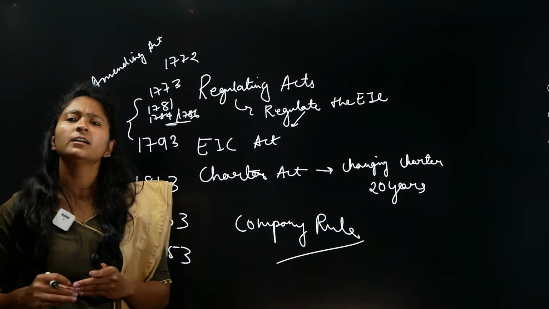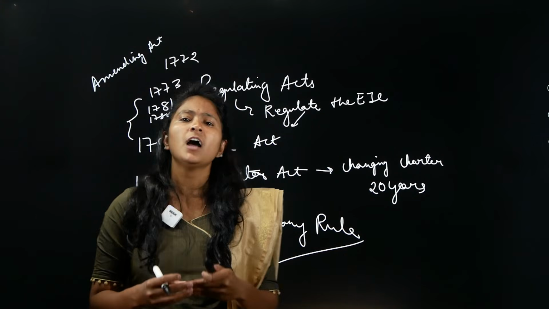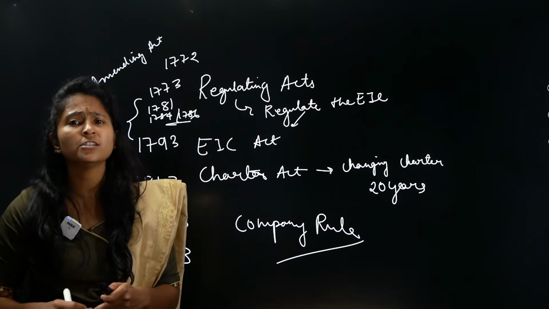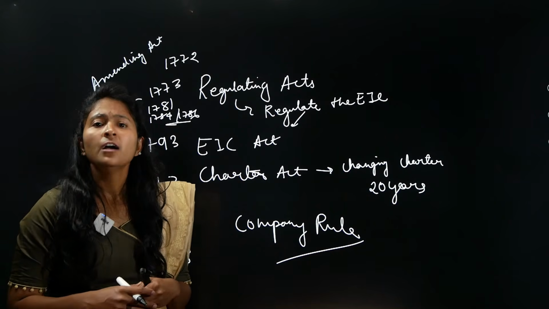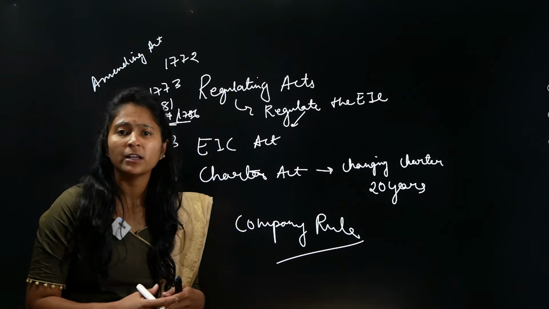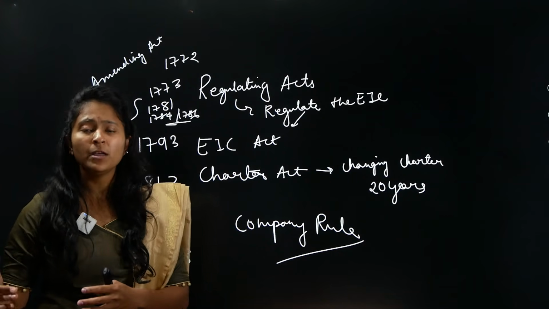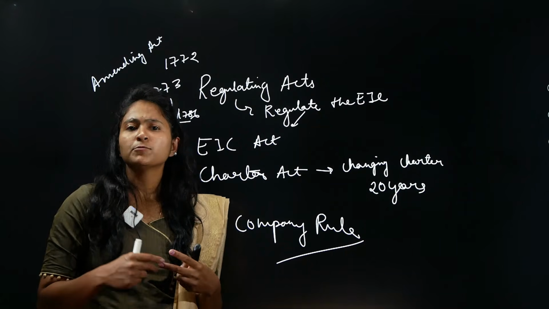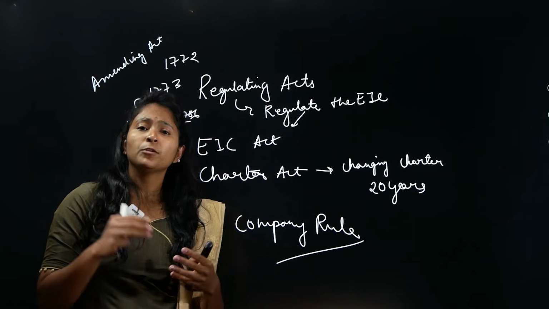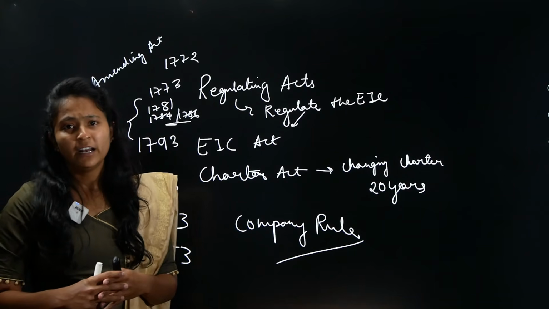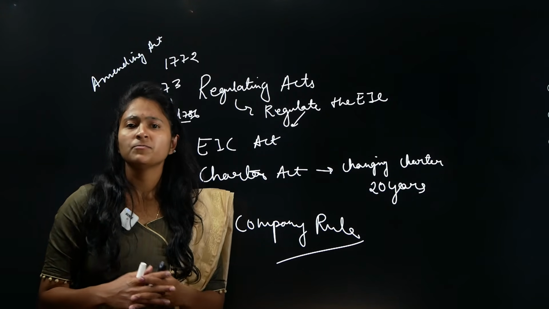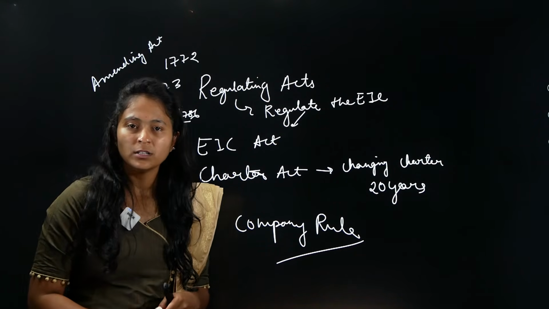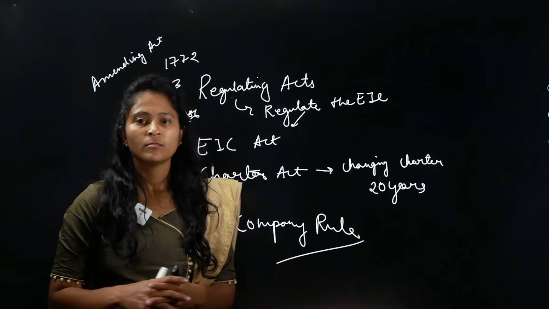I hope this particular lecture is clear to you. We have seen the background. We have seen how Europeans came to India and how the British East India Company came to India. What were the issues that the British East India Company faced? We have also seen the advent of Europeans in India. We have seen how Jahangir was not ready to give this particular power for them to trade in India and how over a period of time the British were not just able to trade, but also did administration in India, right? We have seen different types of wars and the turning points. We have seen the provisions of the Regulating Act and its demerits, and in upcoming lectures, we will see the Amending Act of 1781 and the Amending Act of 1784, which is also called Pitt's India Act, and other points.